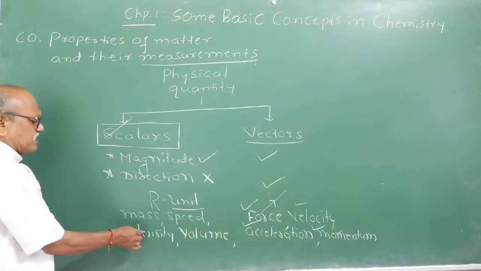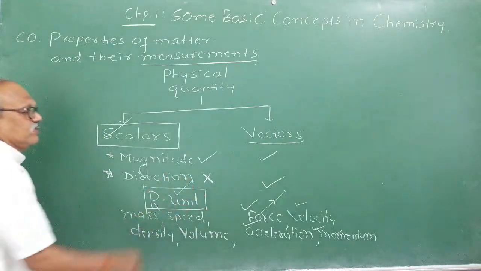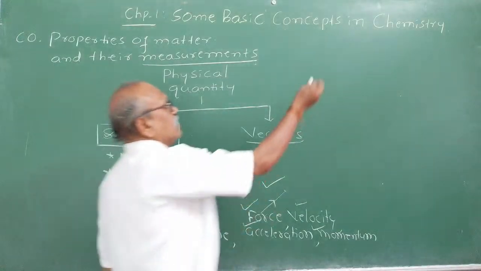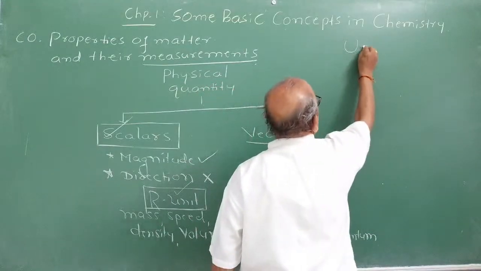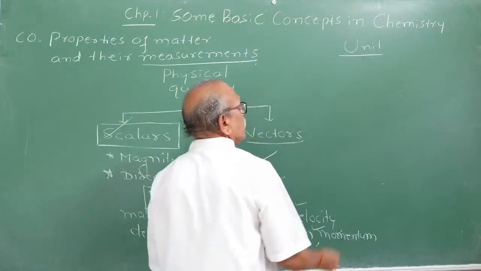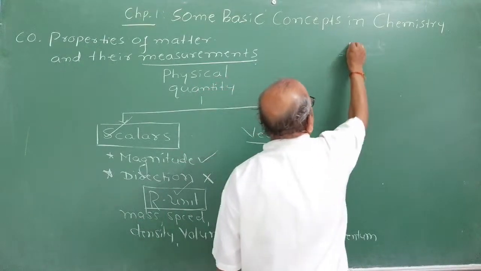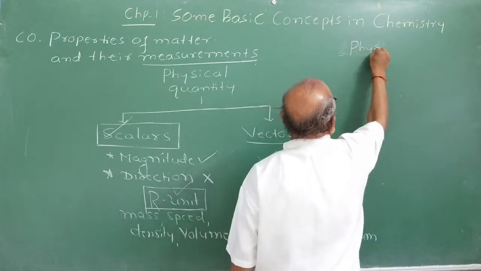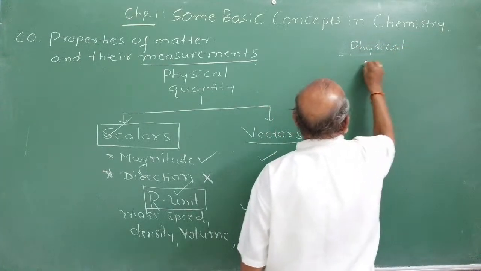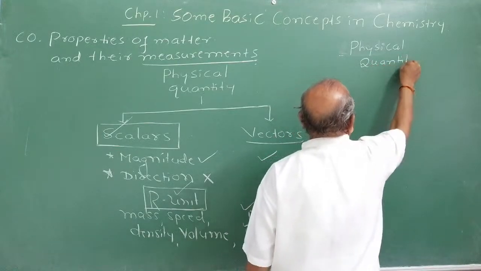Scalars are represented by a unit, and we started learning about units. Without a unit, you cannot express physical quantities, right? Physical quantities are expressed by what? Units.